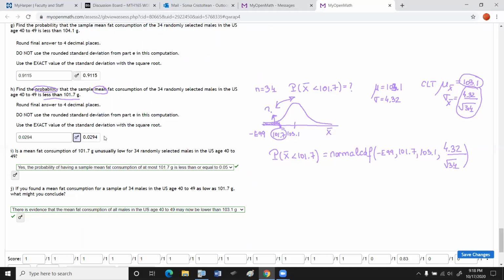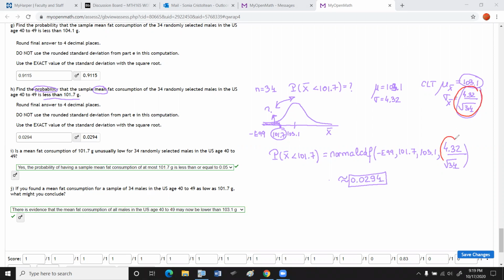So this is it. This is about applying the central limit theorem. I'll write it down here. So the answer is 0.0294. The only difference between the normal distribution and the applications of the central limit theorem is right here.